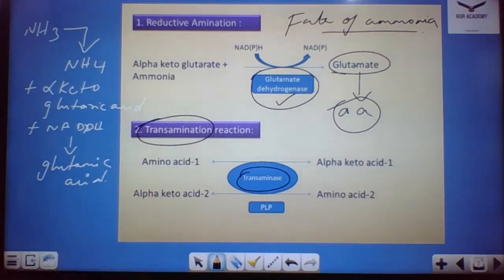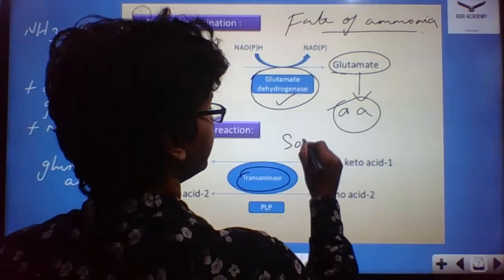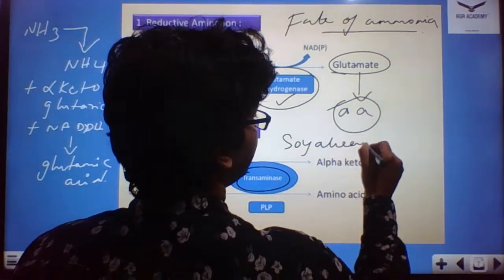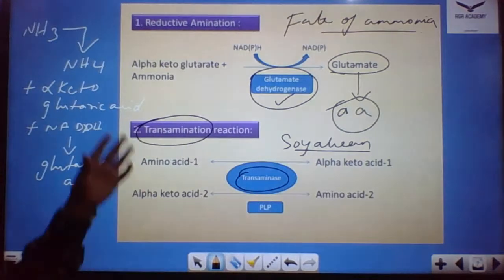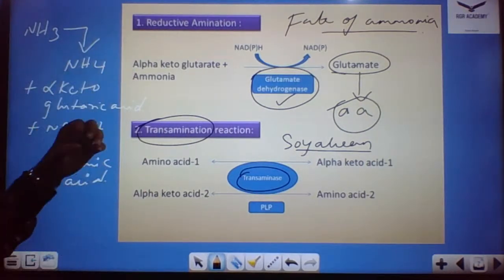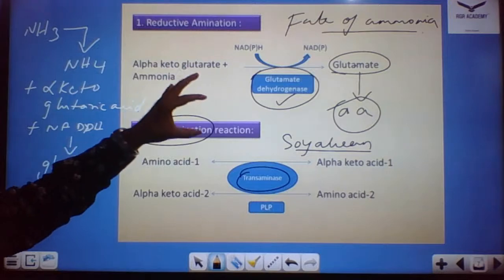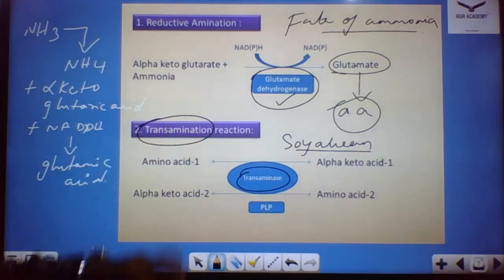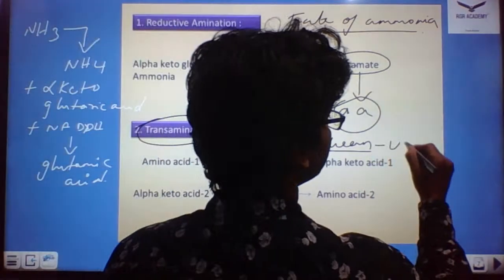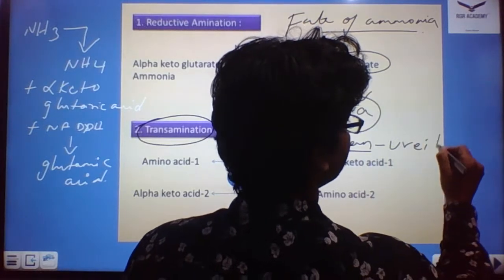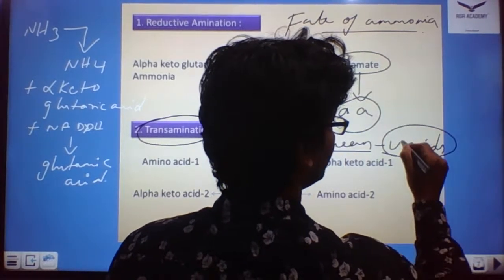But sometimes in the case of soybean, instead of ammonia being assimilated, ureides are formed. Can someone tell me what you mean by ureides?